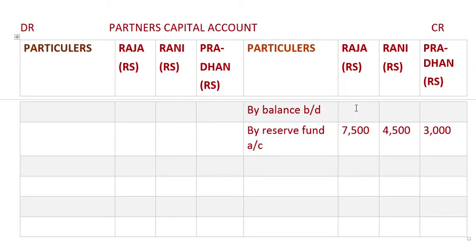They have given 42,000 for Raja, Rani is 37,000 and Pradhan is 33,200. Okay, so the liability side we have posted all.